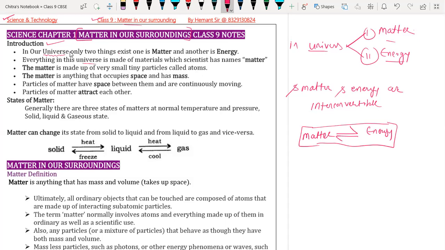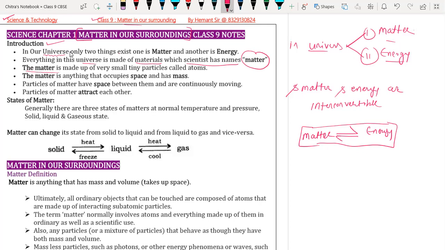Everything in the universe is made up of material. Whatever object you can see, whether they are celestial objects, like in our space we have solar systems, stars, planets, and galaxies, all these are made up of the material called matter only. Scientists have given that material a name, which is matter. Otherwise, matter is nothing but material.